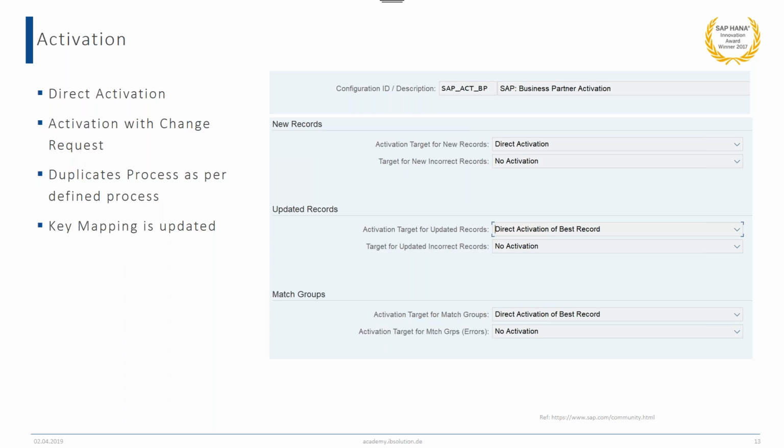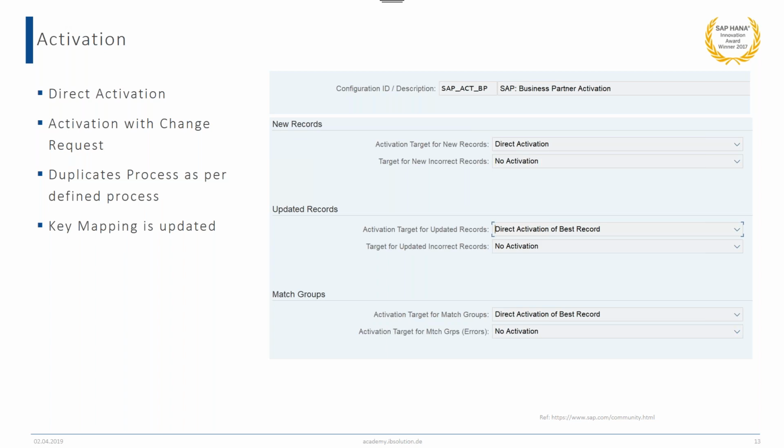So here we have this. Once these records are activated, then after the activation, the key mappings are updated, and you can further use the business partner. I hope in this slide the consolidation process is clear to you.